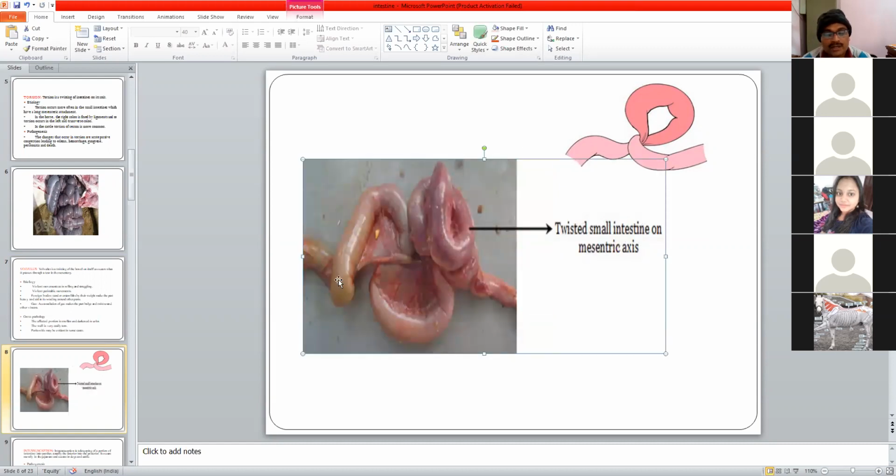So if you see the color, this is this color, and if you see this color, you can see a sharp demarcation. It is highly congested, dark in color, and this is light, normal color. So in this area, since blood vessels are also being obliterated, it will lead to congestion and darkening of the area. So this was all about the volvulus.